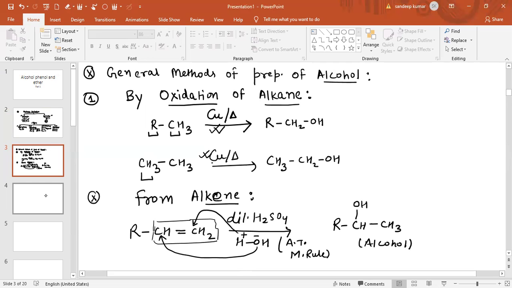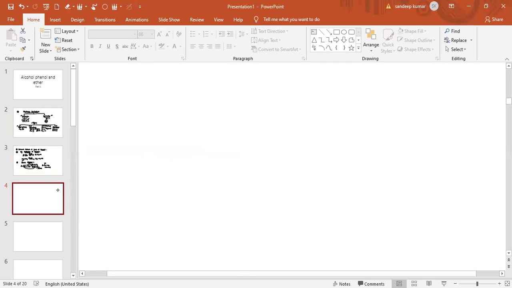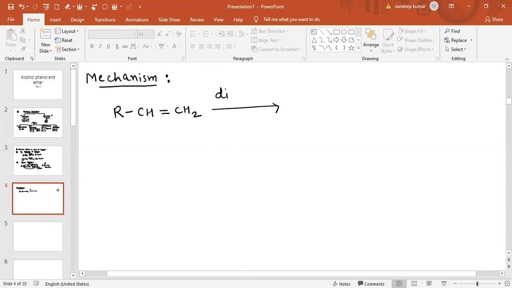Now we'll see some more examples related to this. First we will see the mechanism of this reaction. What is basically the mechanism for this reaction? See, if a compound is given like this, RCH double bond CH2, and we add dilute H2SO4.